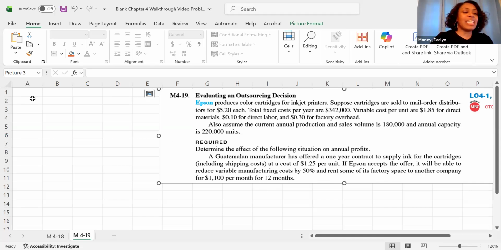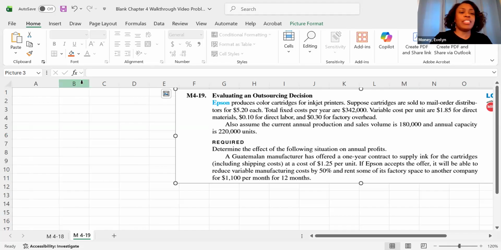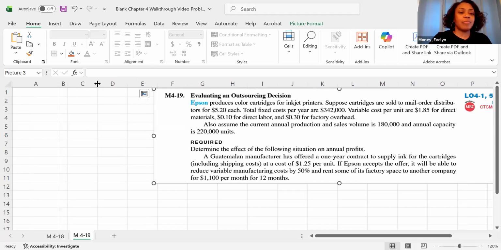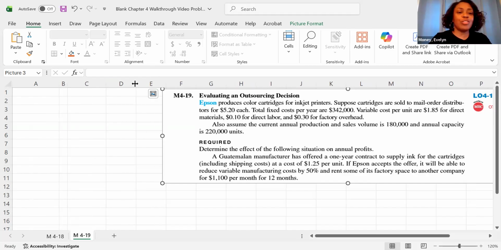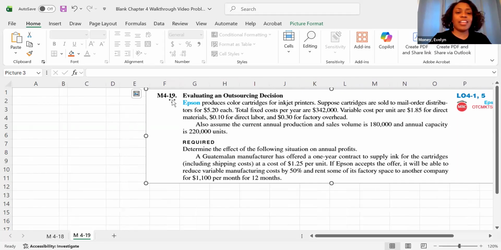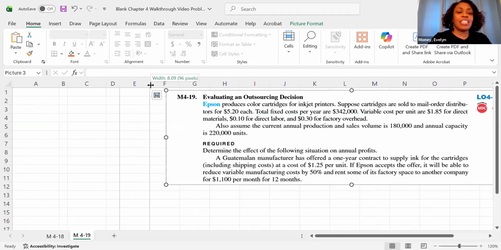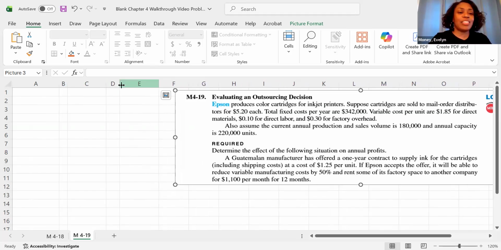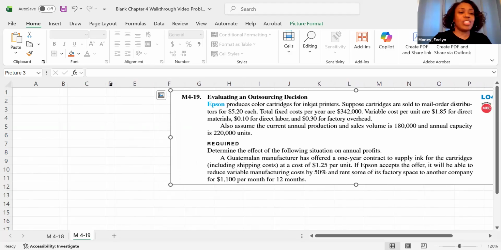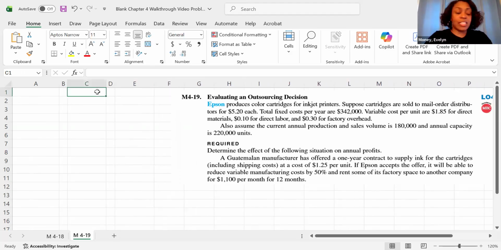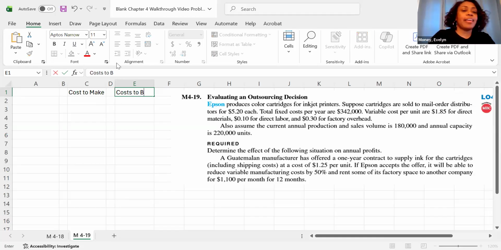So let's go ahead and set up a nice table that we can use to help us analyze this make or buy decision. So another form of a differential analysis that won't take us too long to do. All right. Ignore me as I resize columns as I try to make this look halfway decent so that when you go back and look at it later on, it actually does make sense. So with this outsourcing decision, we are going to compare the cost to make these color cartridges with the costs to buy.